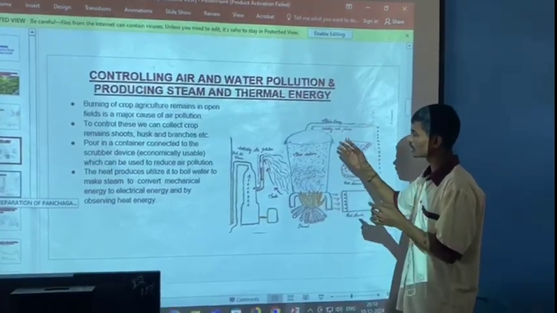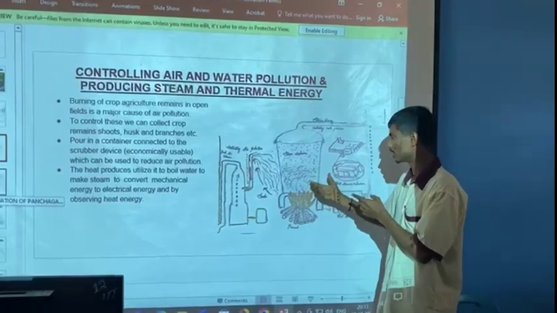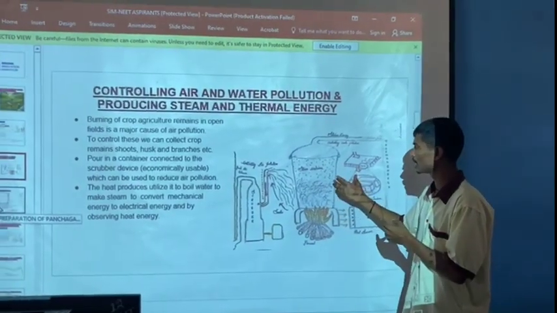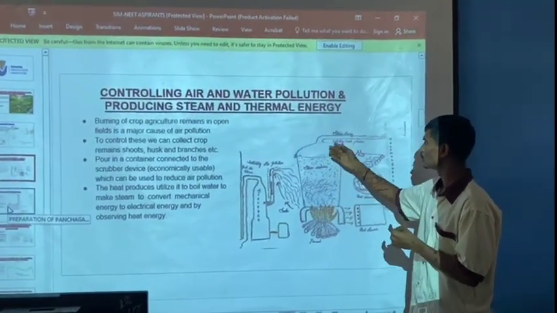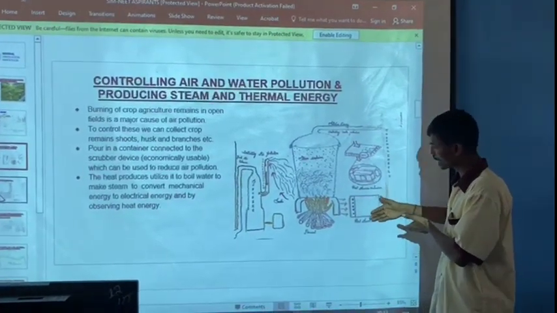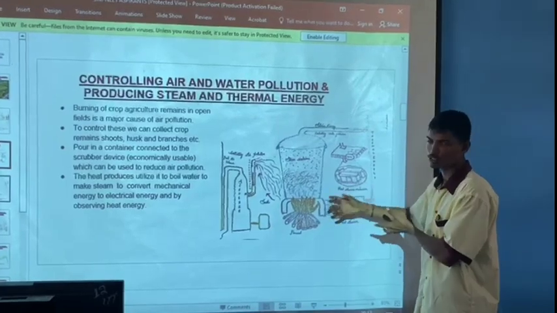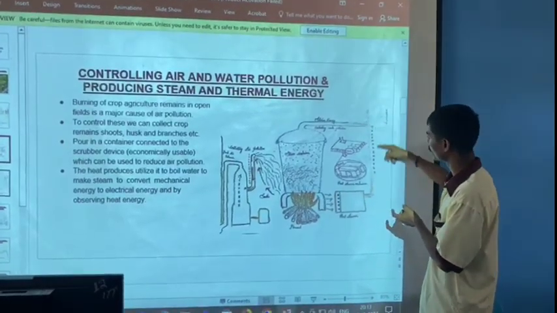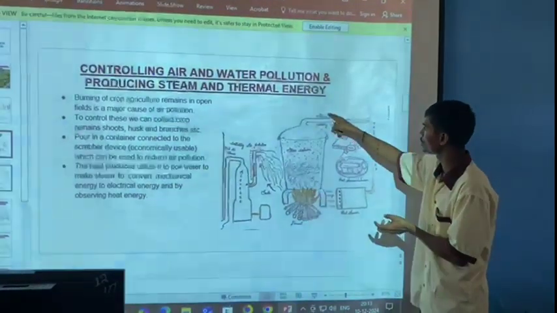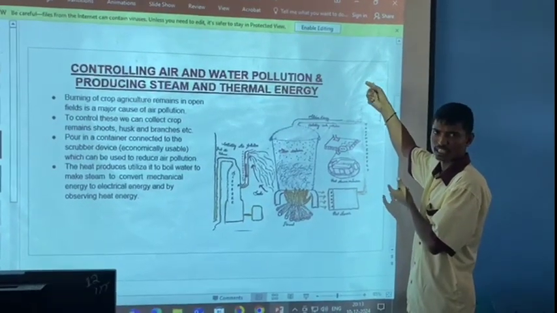The polluted water present in the container, we are going to steam. At a particular temperature, the water turns into steam, so it forms steam energy. Beside that, we place a heat absorber machine. That heat absorber machine absorbs the heat and produces thermal energy. Here the thermal energy and the steam energy are converted into electrical energy.